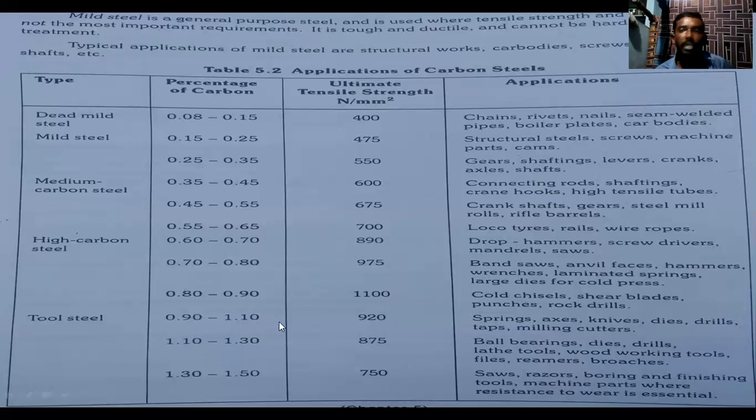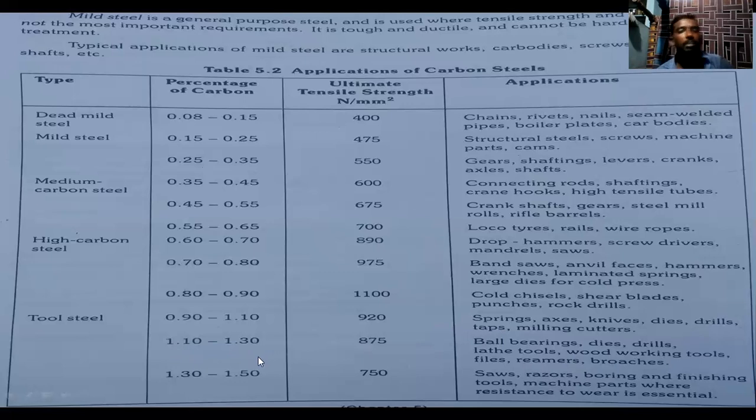So in tool steel again we are increasing the carbon content, to 1.10 to 1.30. So the ultimate strength is 875. So what are the applications? See here: ball bearings, dies, drills, lathe tools, wood working tools, files, reamers, broaches. So these are the applications of the tool steel between the carbon content 1.10 to 1.30.